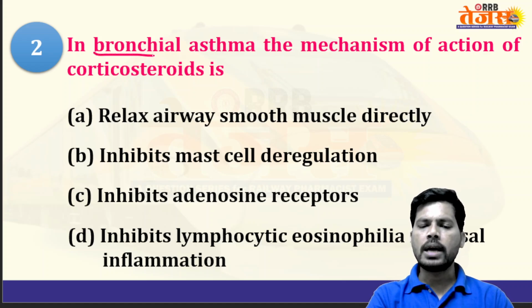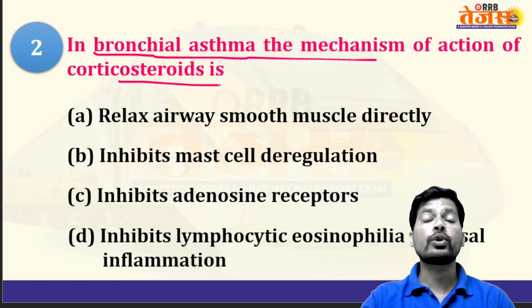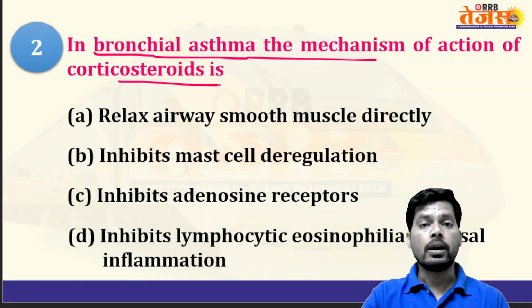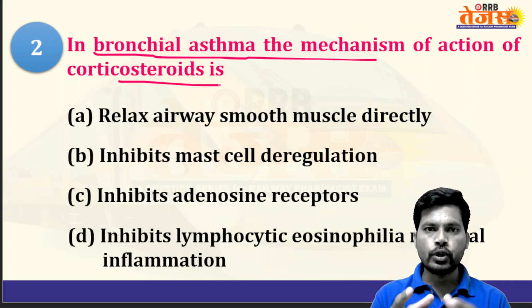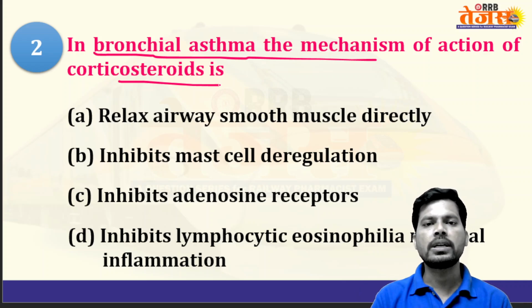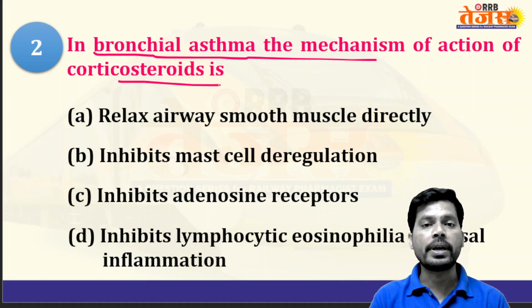Next question: in bronchial asthma, the mechanism of action of corticosteroids. Corticosteroids, nothing but glucocorticoids, especially the synthetic corticosteroids, help in the treatment of asthma, especially severe inflammatory asthma. Corticosteroids have immunosuppressant action as well as potent anti-inflammatory action.